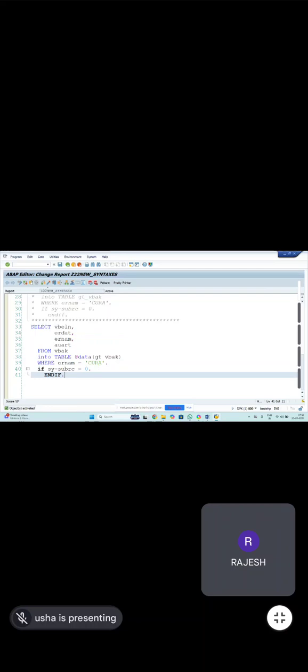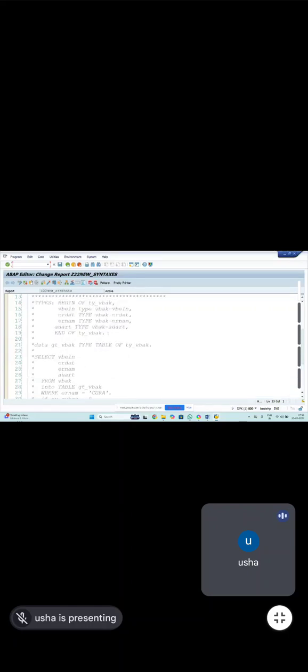Yeah. If you want, you can see in the debugging mode also. Run it the same way. You can see ZTVBAK. It's going to have only those two fields, and you're going to get the data also the same. 24 matching records, everything is the same. So what is the difference?